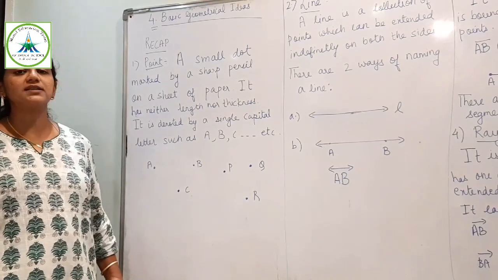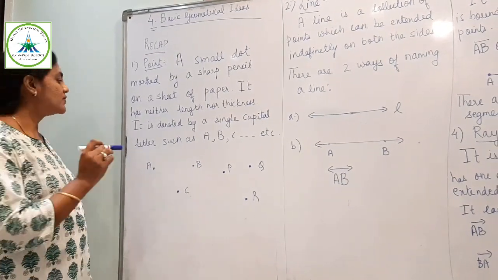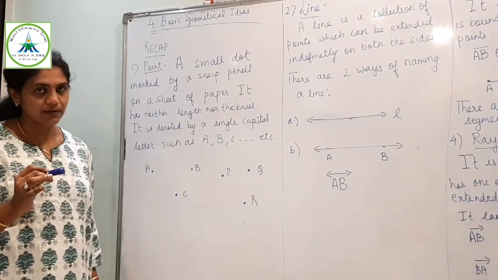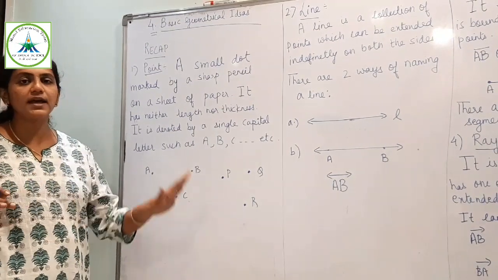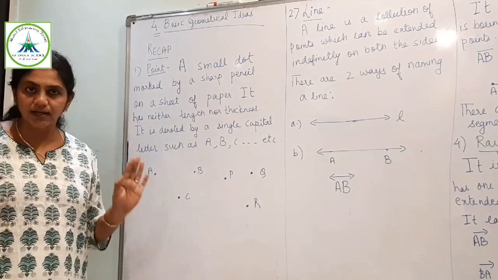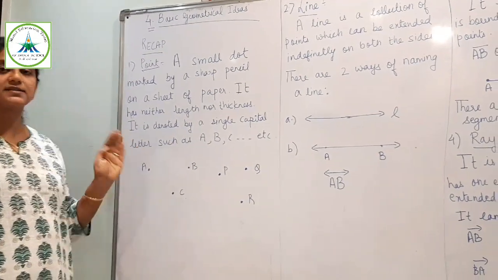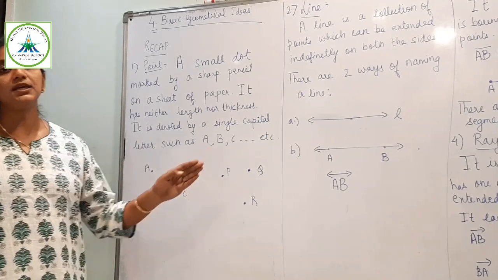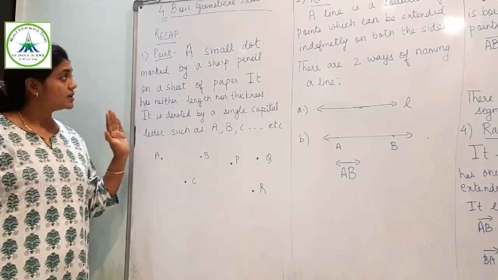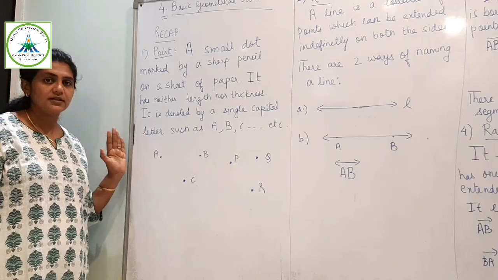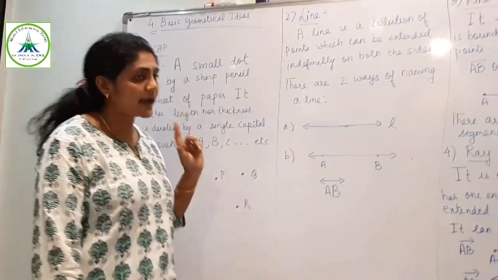So point is nothing but a dot which you mark on a sheet of paper. Right? It is not having any length nor thickness. And it is represented by capital letters, that is A, B, C, P, Q and R. This is point. Now second is line.